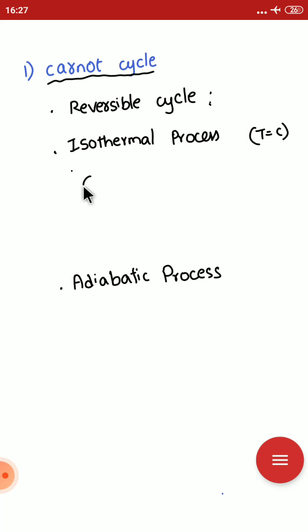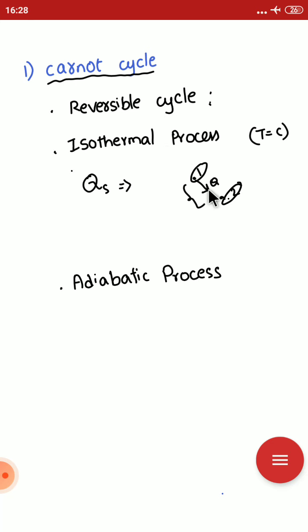If heat is supplied in an isothermal process, it means heat transfer takes place. If heat transfer takes place between two bodies, body 1 and body 2, from body 1 to 2 at a constant temperature, with both bodies having the same temperature, then only it is said to be an isothermal process.